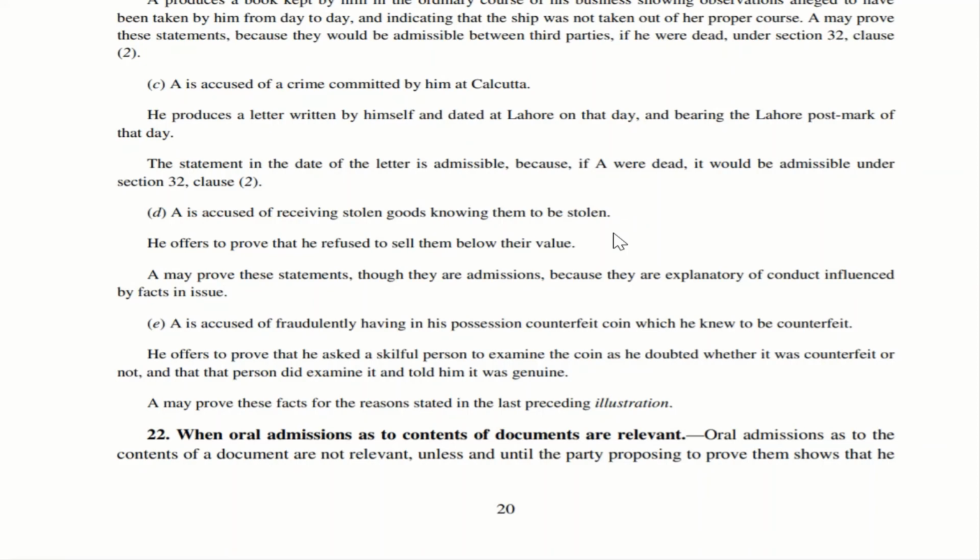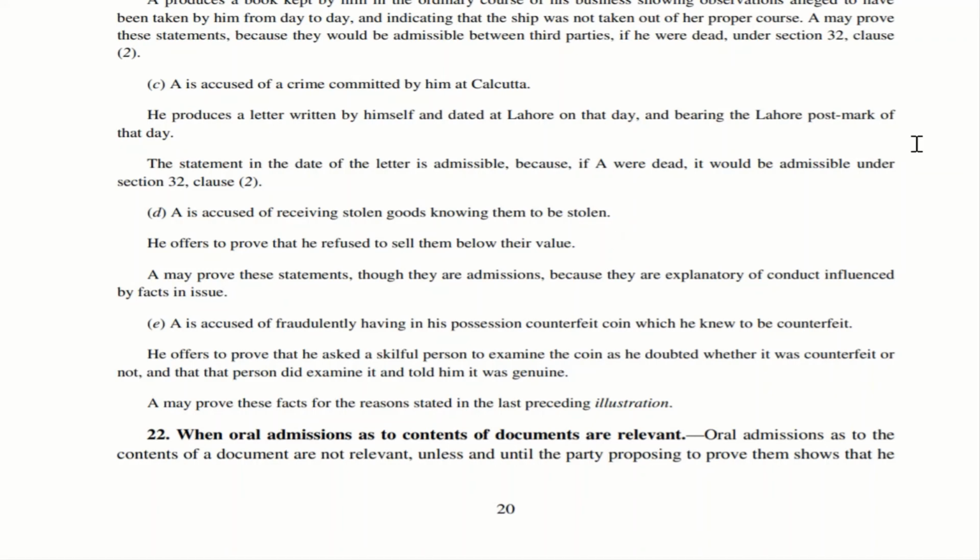This statement is obviously an admission, but still he has to prove these statements because it shows the conduct of A influenced by the facts and issue. So if he proves to the court that the jewel is costing 1 lakh, I was not ready to sell it for less than 1 lakh, which proves that I am genuine. This person, if he would have bought the jewel without knowing that it was stolen, would obviously not sell it for a lesser price. He would obviously sell it for the market value.